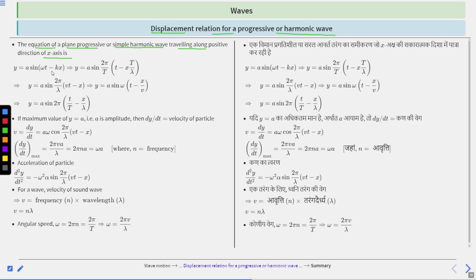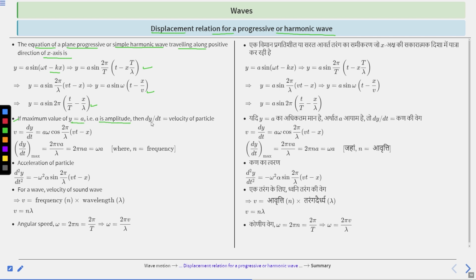y equal to a sin(omega t minus kx). So y equal to a sin 2 pi (t by T minus x by lambda). Also y equal to a sin 2 pi by lambda (vt minus x), which is equal to a sin omega (t minus x by v). So y equal to a sin 2 pi (t by T minus x by lambda).